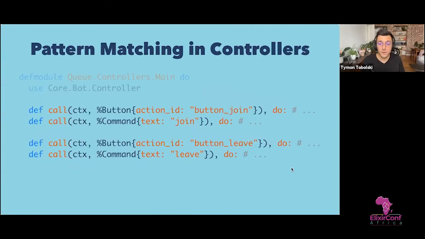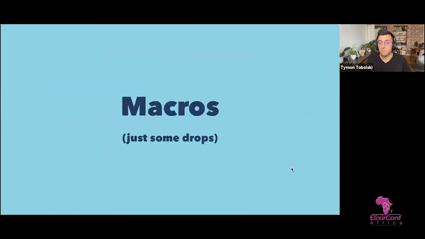We also use pattern matching for routing. So our bots consist of many controllers, and instead of routing by path, because we have only one HTTP endpoint, we simply match the actions inside controllers, and we group them by functionality. So we can match buttons and commands related to the join operation in one place, and the leave operation in another place.